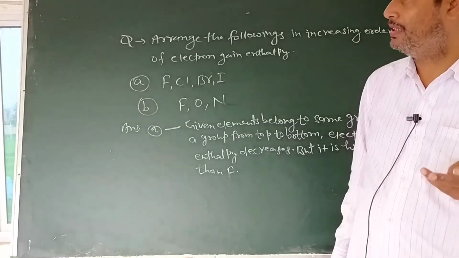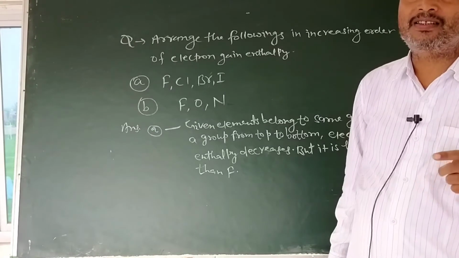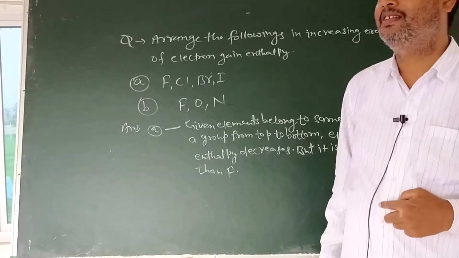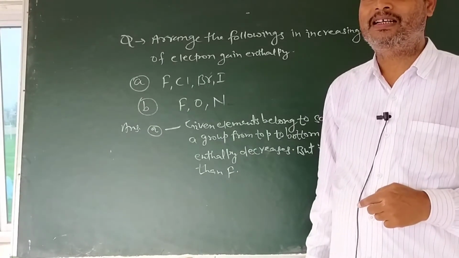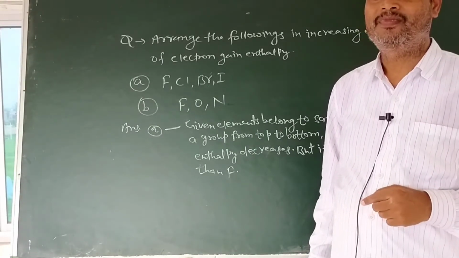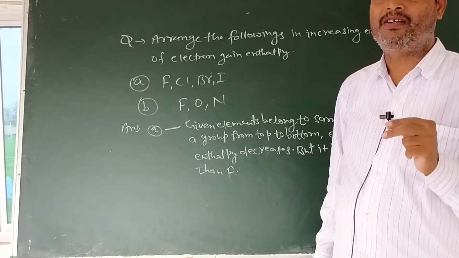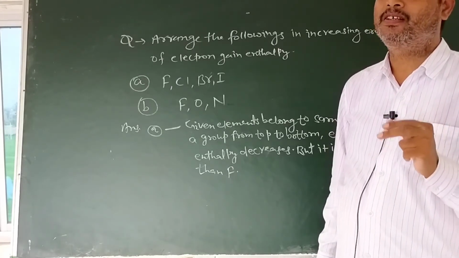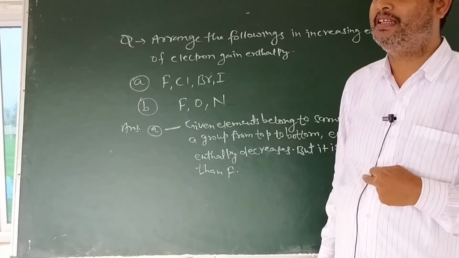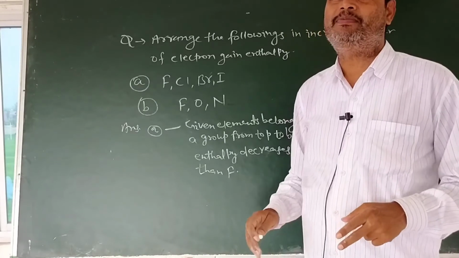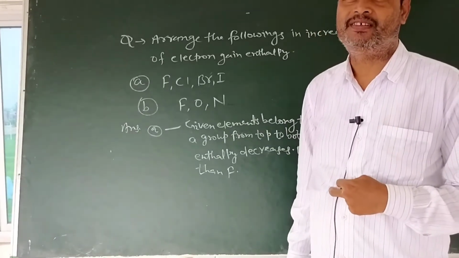So when both acquire a single electron, then Cl minus and F minus are obtained. In case of Cl minus, electron density is minimum rather than that of F minus. So being minimum electron density, Cl minus is a stable species.